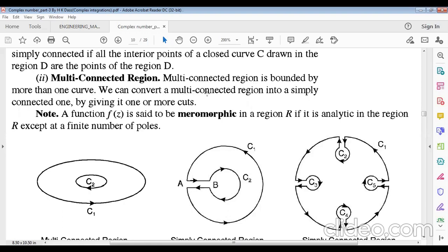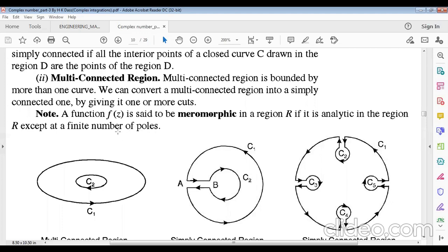We can convert a multiple connected region into a simply connected one by giving it one or more cuts. Actually, we have cut it here into four parts, then it becomes a simply connected region. We have to note that a function f of z is said to be meromorphic in a region R if it is analytic in the region R except at a finite number of poles.